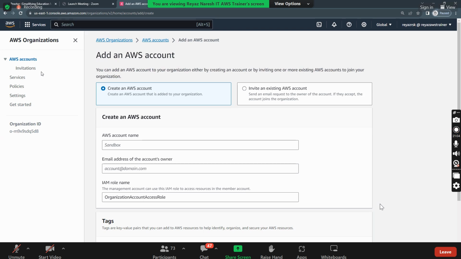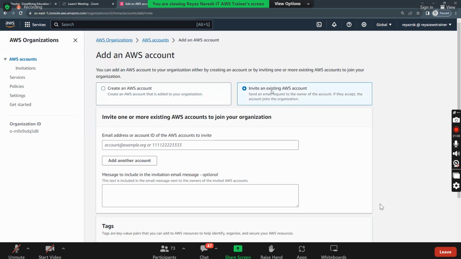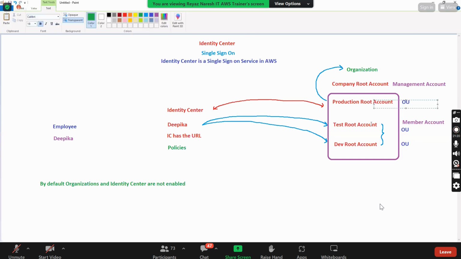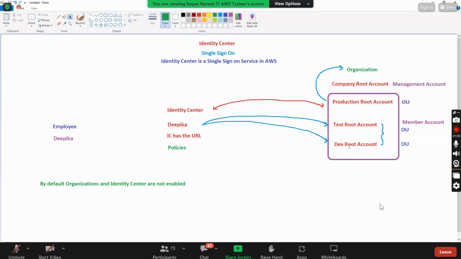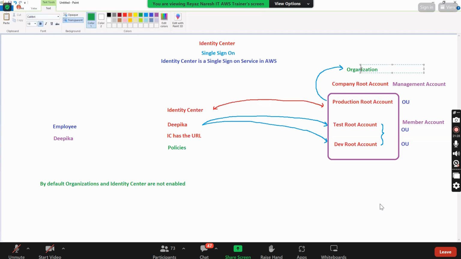That is one type. And the second option is invite an existing account. Let's say I have Raj. I want to maintain Raj's account. So can I invite him to my organization? Yes. Right? And here also, I have the production root account. I have the test root account. I have the dev root account. Their individual accounts are there. Can I invite all these accounts to join my organization? Yes, I can, right?